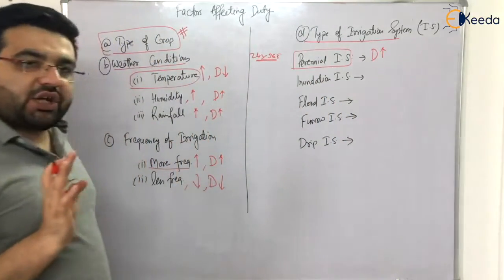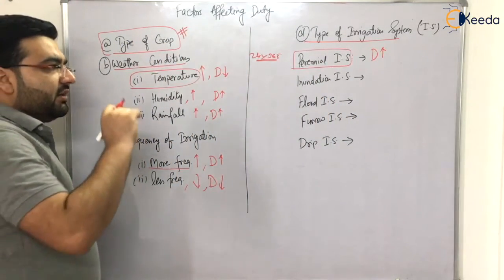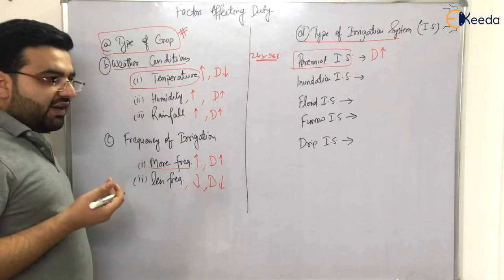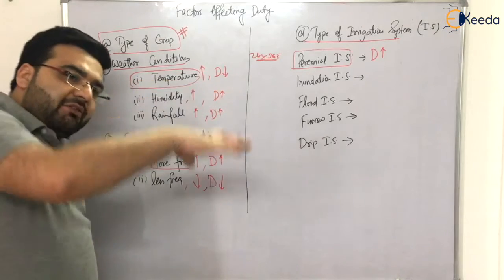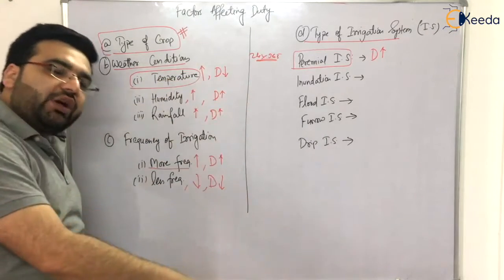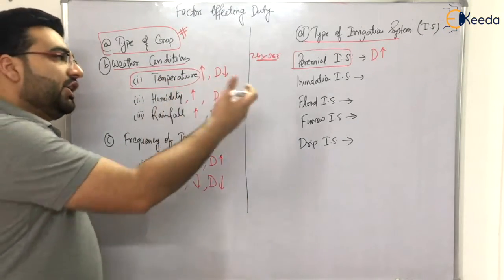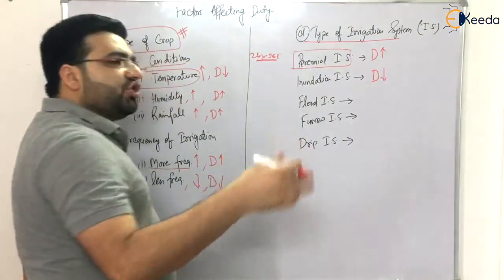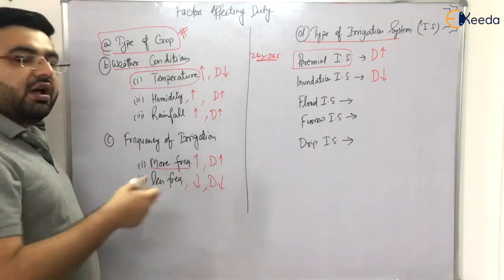If it is inundation, it means the irrigation water is not available at some times. So what will happen? The moisture content will be very low. If moisture content is very low in a particular soil, what will happen? The duty will be very less, because a lot of discharge will be required for irrigation of a particular area.